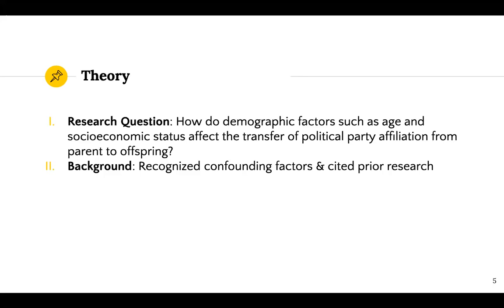Specifically with Dr. McAdams, I looked at a study which is where I gathered my statistical descriptions from, and it was based on a lot of other variables that could affect the political affiliation transfer, but that's where we specifically picked out SES of parent and offspring and socioeconomic status from a larger study.